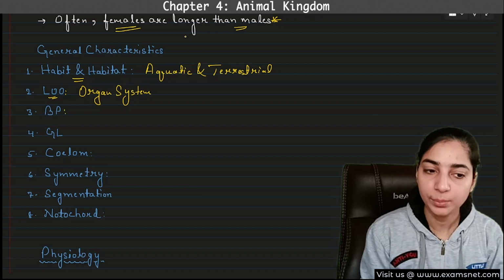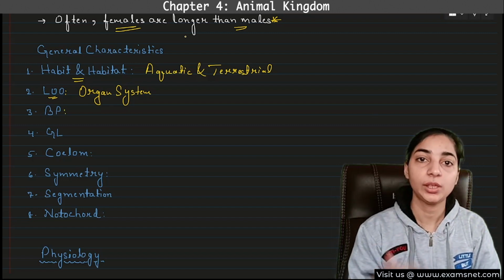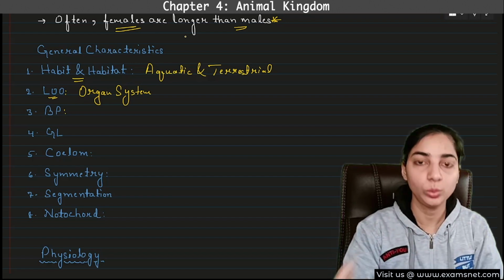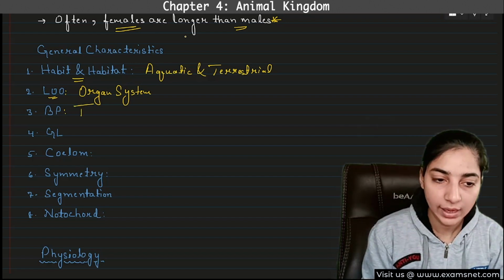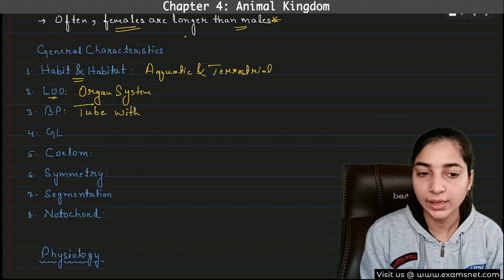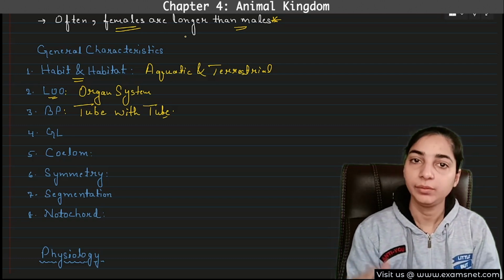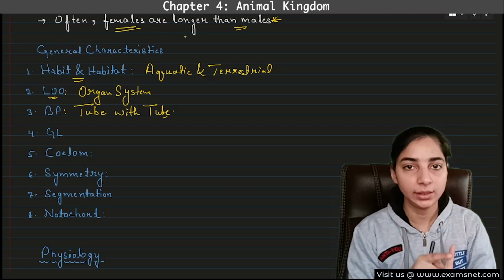Then, what about the body plan? Again, these are more advanced. So, Aschelminthes onwards, what is the body plan? Tube within tube body plan. And after this, all the phyla will have the tube within tube body plan. That means the digestive system will be complete with two openings, one mouth and the other anus.